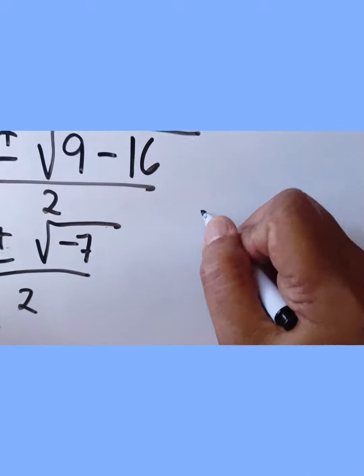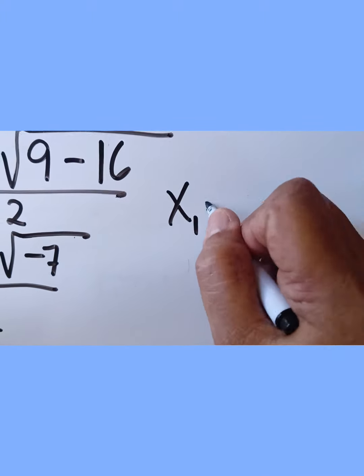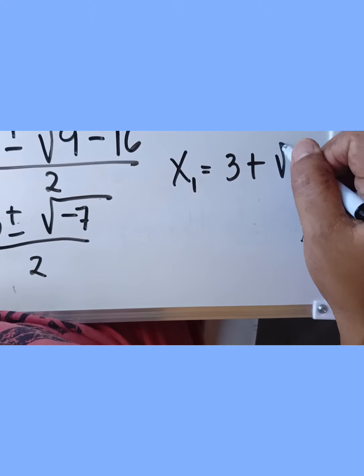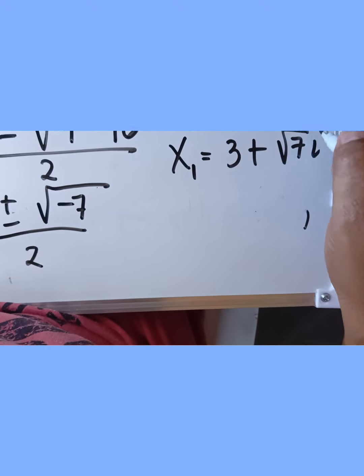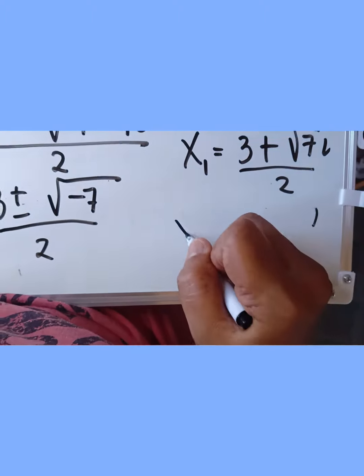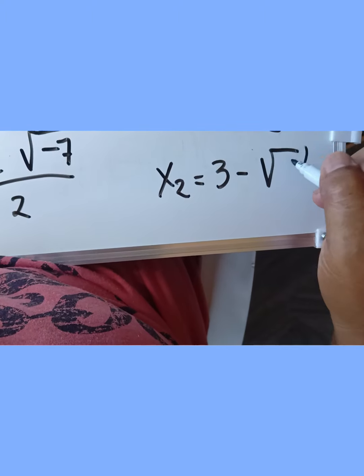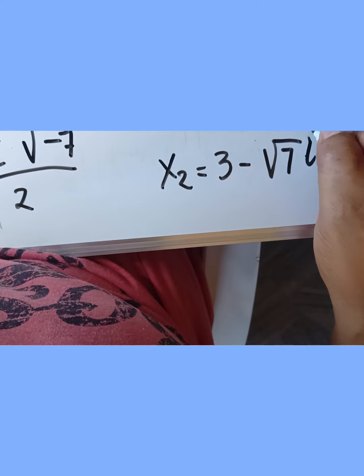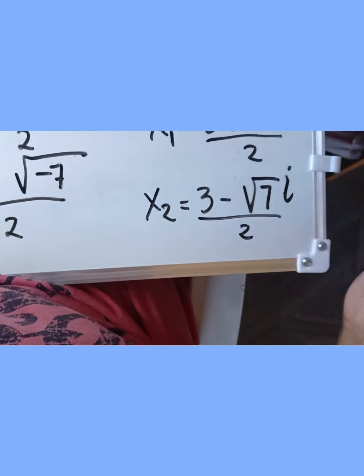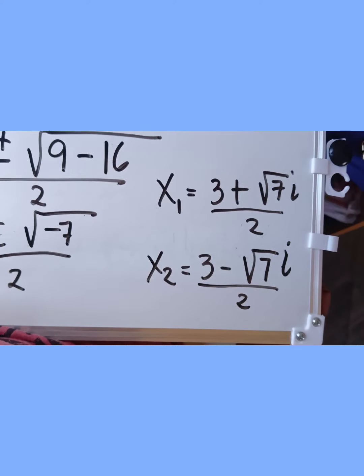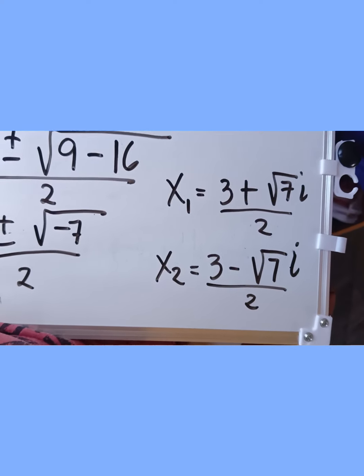So our x1 is equal to 3 plus square root of 7 i over 2, and our x2 is equal to 3 minus square root of 7 i over 2. So those are the roots, which are two imaginary solutions.